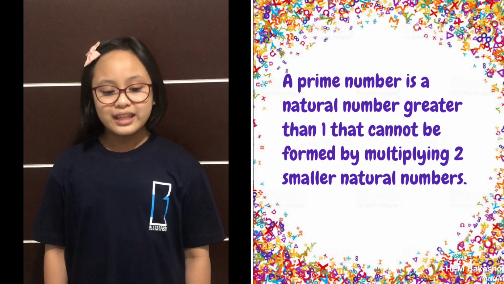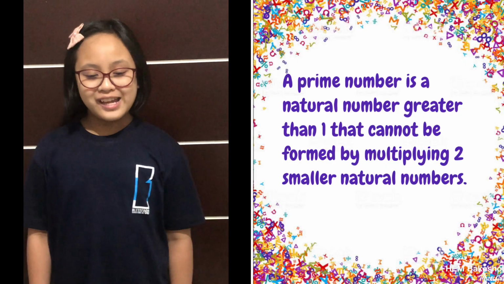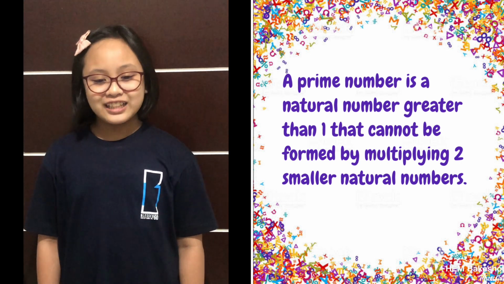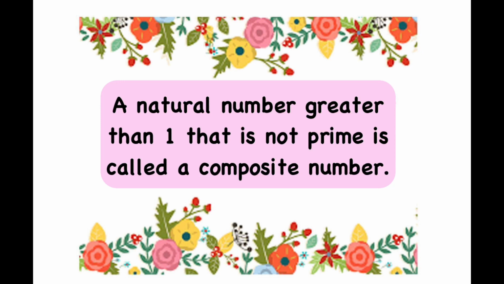I will teach you what prime numbers are, their examples, and the difference with composite numbers. First, a prime number is a natural number greater than 1 that cannot be formed by multiplying two smaller natural numbers. A natural number greater than 1 that is not prime is called a composite number. For example, 5 is prime because the only ways of writing it as a product, 1 times 5 or 5 times 1, involve 5 itself.